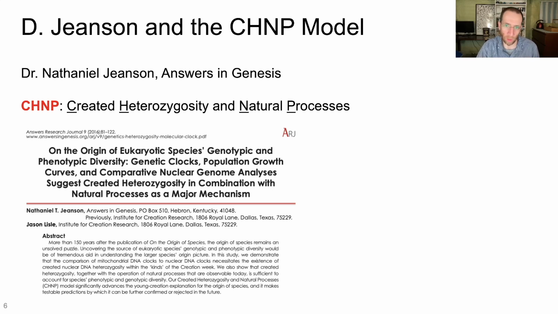For example, he published in Answers Research Journal, the fake AIG in-house peer-reviewed journal, in this piece called On the Origin of Eukaryotic Species, Genotypic and Phenotypic Diversity, Genetic Clocks, Population Growth Curves, and Comparative Nuclear Genome Analysis suggests created heterozygosity in combination with natural processes as a major mechanism. That is a mouthful of a title, but basically in this piece, co-authored with Dr. Jason Lisle, he explained this CHNP hypothesis.